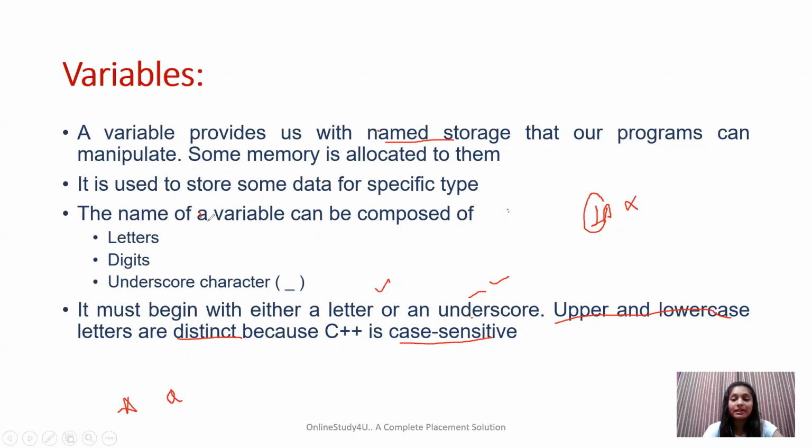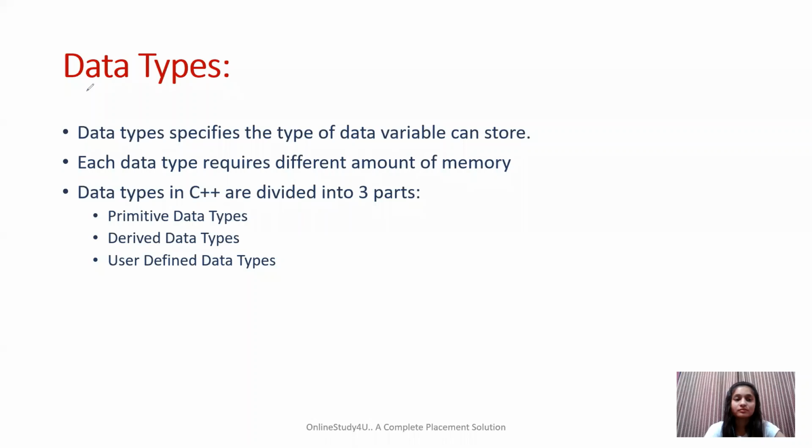Now let's see data types in C++. A data type specifies the type of data a variable can store. When we were studying variables just now, we saw that a variable can store data of a specific type.